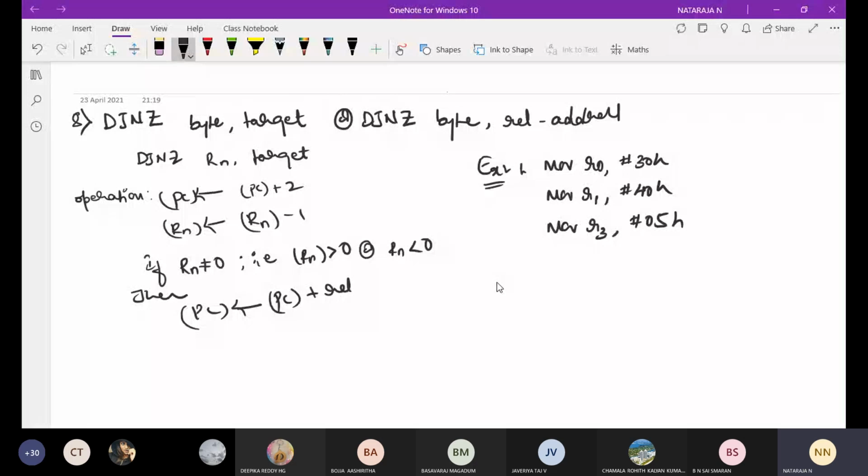This is a count, the program counter count. Then here I will take a label, up: MOV A, @R0. Don't confuse here, we will take @R0.